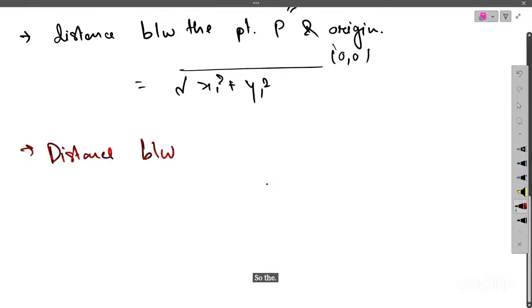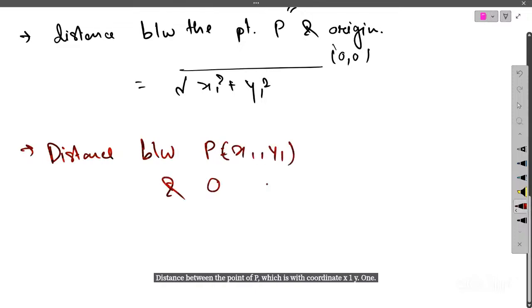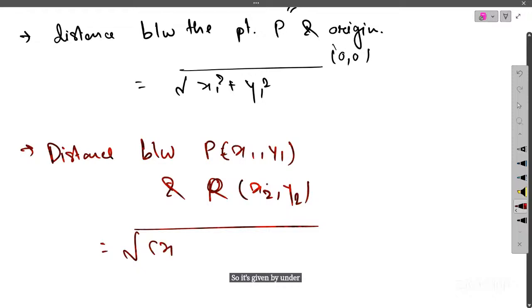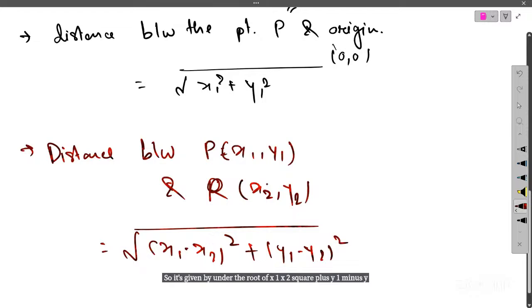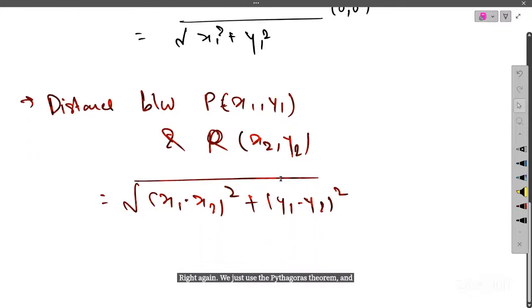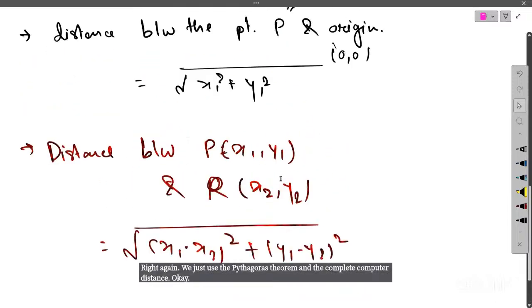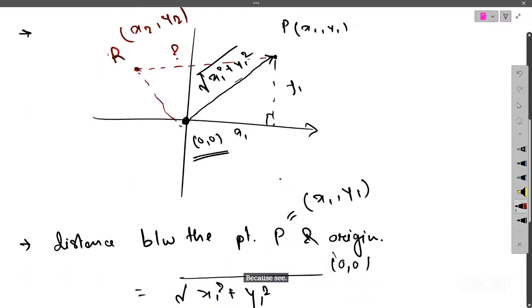the distance between the point P, which is with coordinate x1, y1, and the point, we name it to be R, x2, y2. So it's given by under the root of x1 minus x2 square plus y1 minus y2 square, right? Again, we just use the Pythagoras theorem and compute our distance, okay? Because here also you can make a Pythagoras right angle triangle using this quantity and this quantity. Okay, so what is this distance?